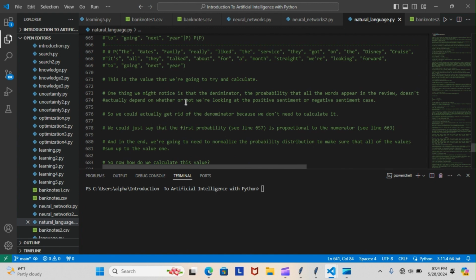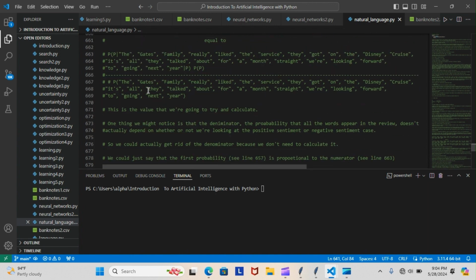And one thing we might notice is that the denominator, the probability that all of the words appear in the review, doesn't actually depend on whether or not we're looking at the positive sentiment or negative sentiment case. Let me show you that really quickly. So you can see here, this is our denominator. It's the probability that all of these words appear in the review, unlike the numerator, where it's the probability based on the sentiment being positive. So we could actually get rid of the denominator because we don't need to calculate it.